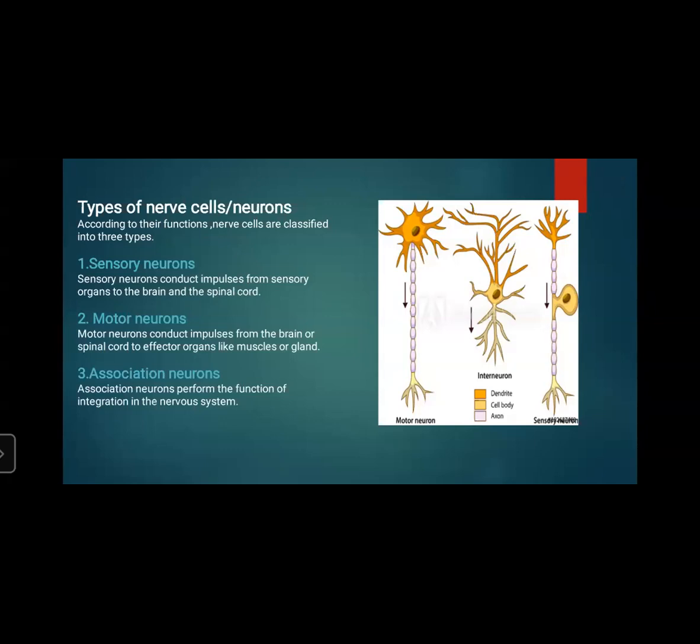And the association neurons perform the function of integration in the nervous system, so together they are working. So there are three types of nerve cells: sensory neurons, motor neurons, and association neurons.